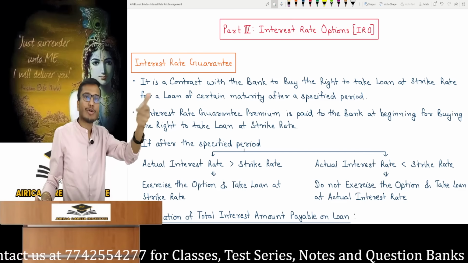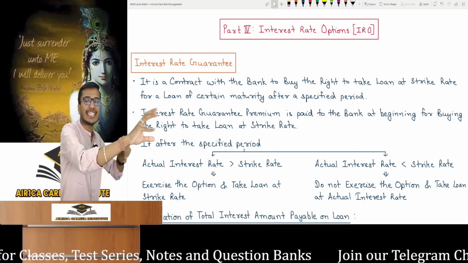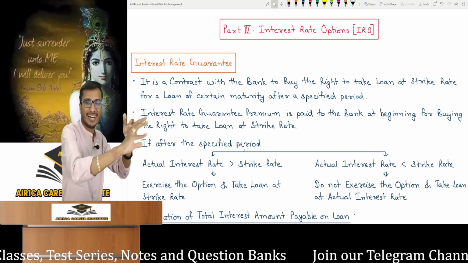That person never profits. Therefore, we provide him a premium at time 0, an interest rate guarantee premium, to compensate him. This will then become his profit when not exercised. So his profit is limited and my profit is unlimited. His loss is unlimited. My loss is limited to the premium paid. This is just like the equity derivatives.